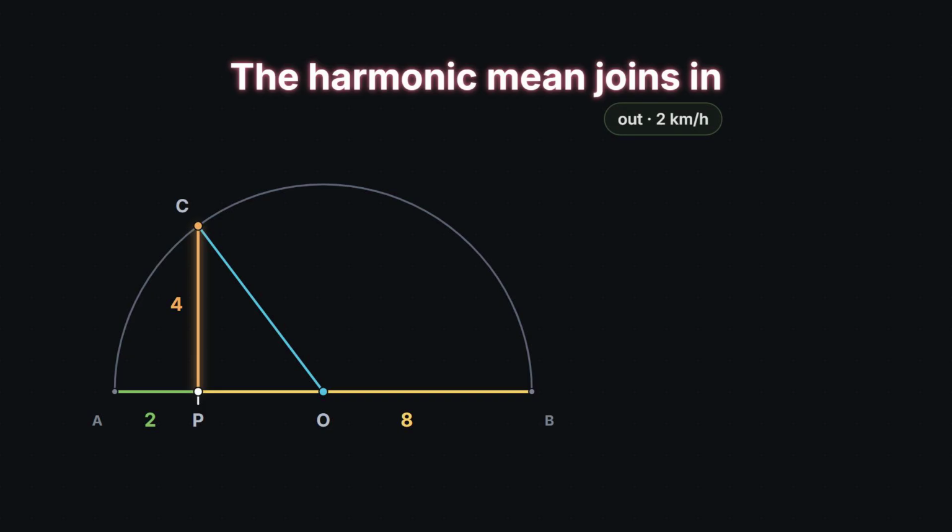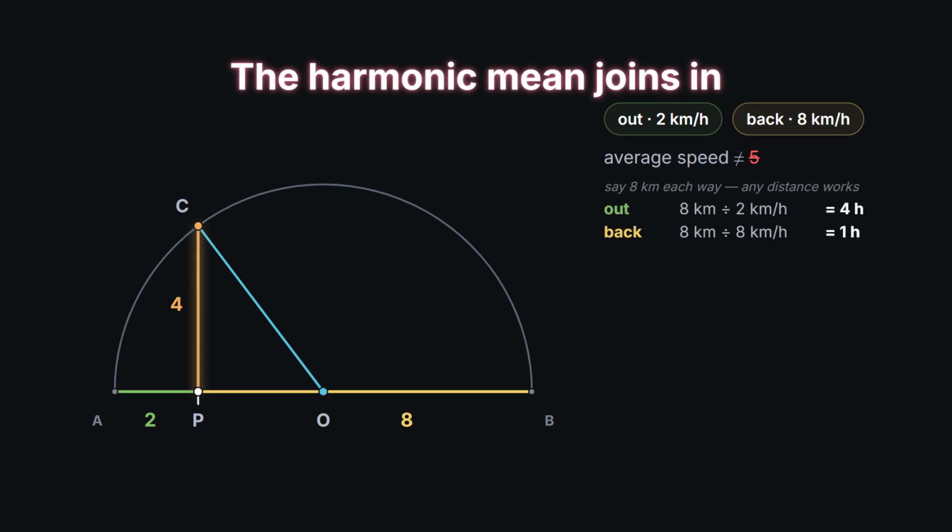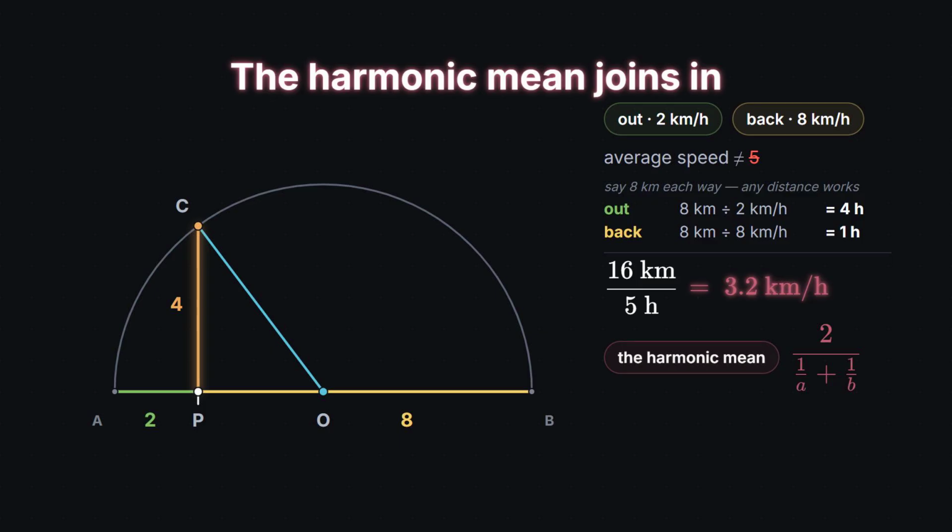Drive somewhere at 2 kilometers per hour, and drive back at 8. Your average speed is not 5. You spend far longer on the slow leg. Total distance over total time works out to 3.2. That is the harmonic mean. And it is already in the picture.